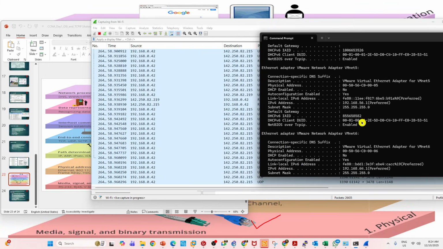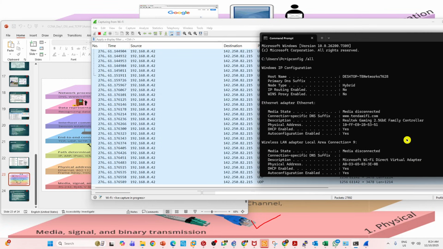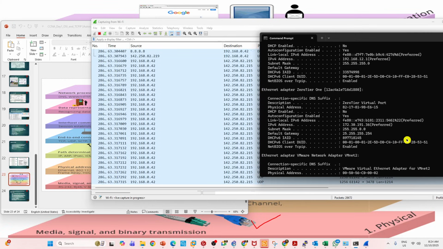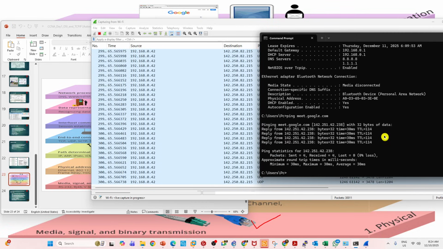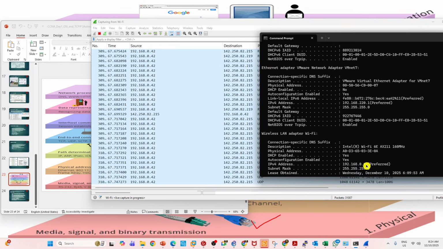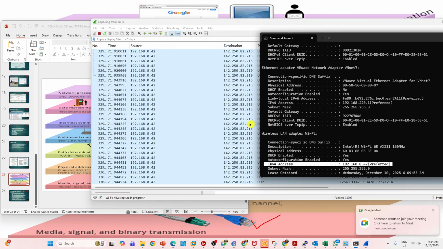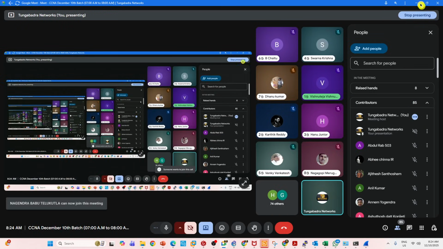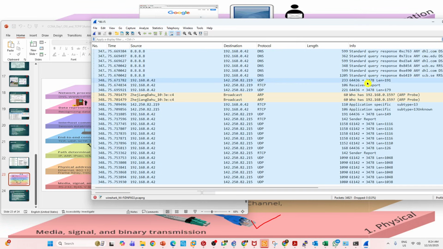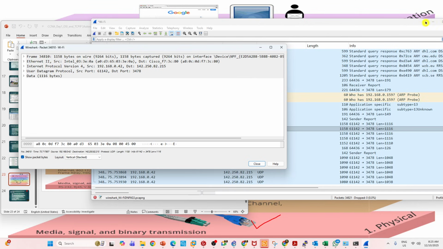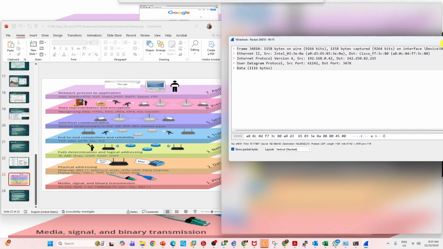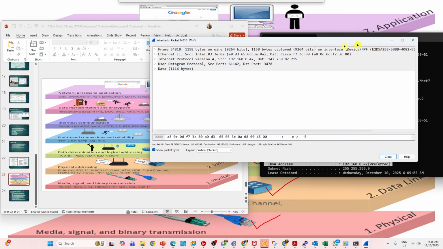So what is my computer IP address, guys? My computer IP address is 192.168.20.42. See, this is my computer IP address. Okay. Now I want to stop one transaction here. Let's stop it. You see, UDP. My computer is talking to Google Meet, right? Currently the Meet is going on, right? You guys are joined.